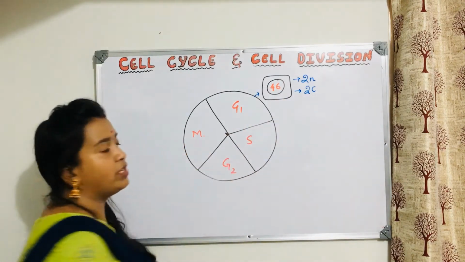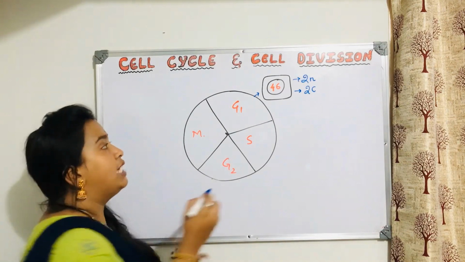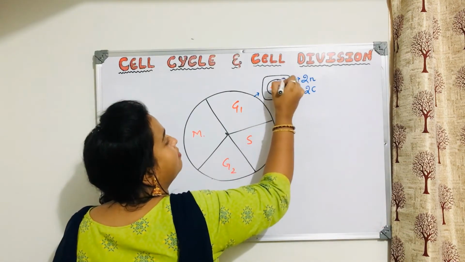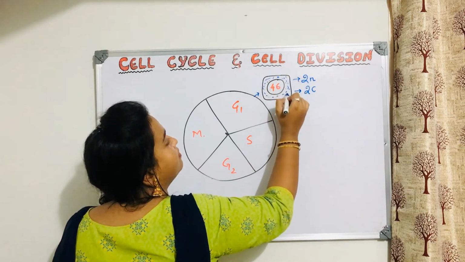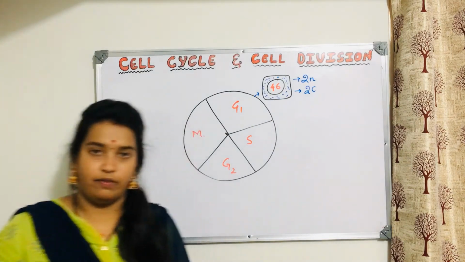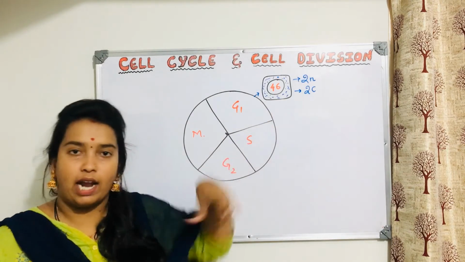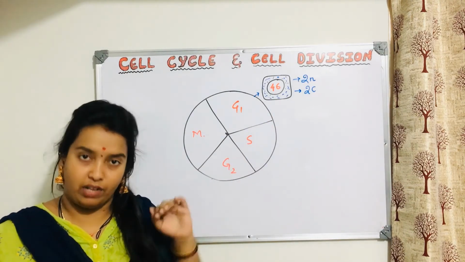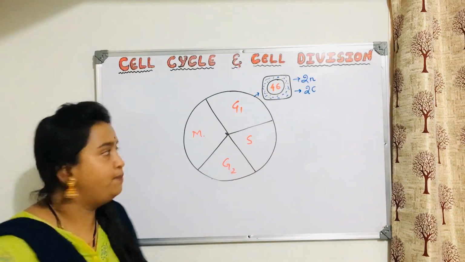This is the condition of the cell. Now what exactly happens in the G1 phase? The cytoplasmic contents are increasing, and cellular organelles are increasing in number. Yes or no? All these things are happening in G1 phase. Now when all the organelles and cytoplasmic content have increased, the cell will move to which phase? S phase.